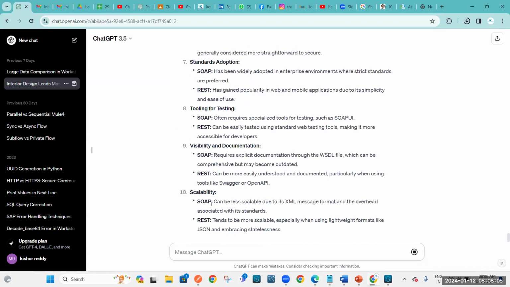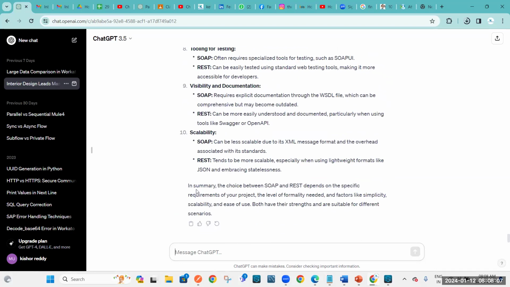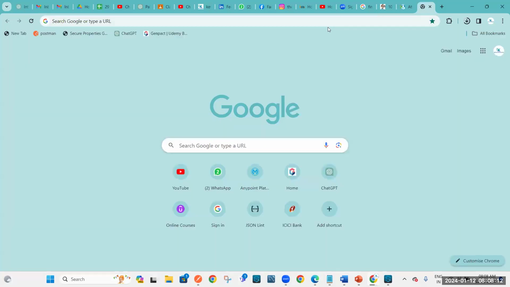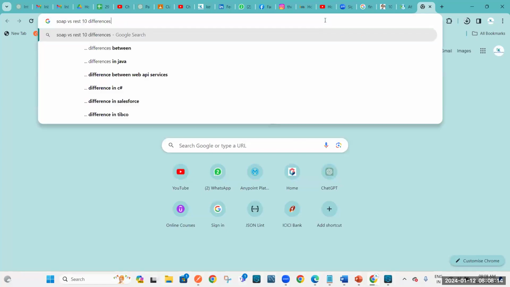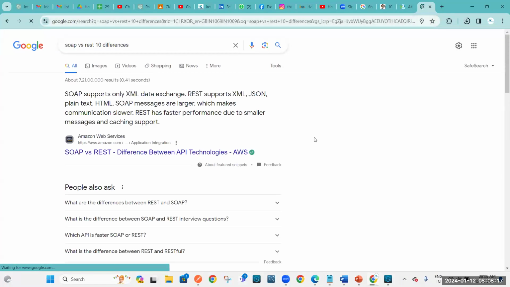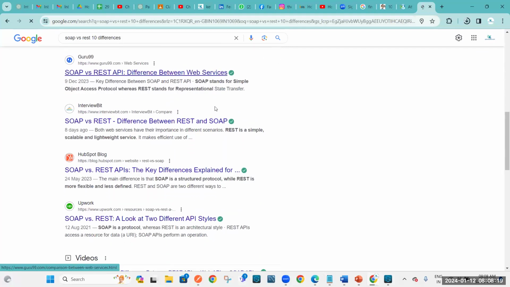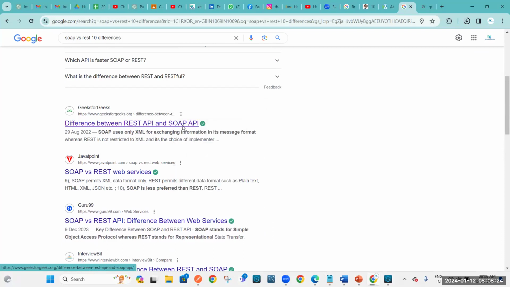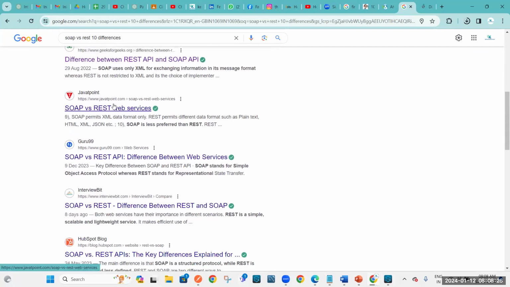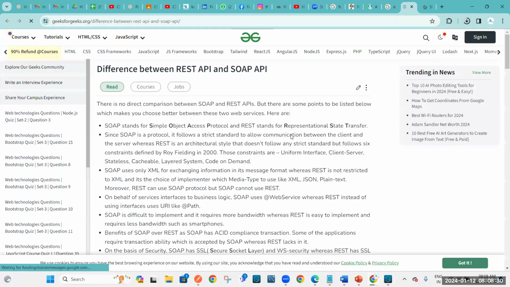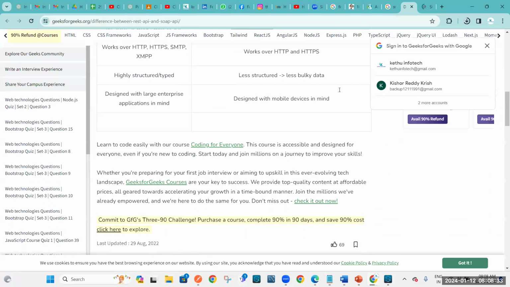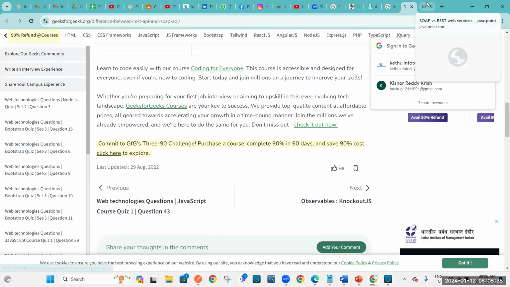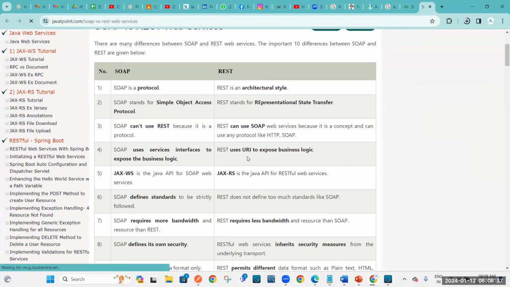So within a minute, we are getting so many things, right? Whereas the same thing, if you Google it, you will get so many URLs, and every URL you need to open. You can also try Google Bard. It will give the same information as ChatGPT.